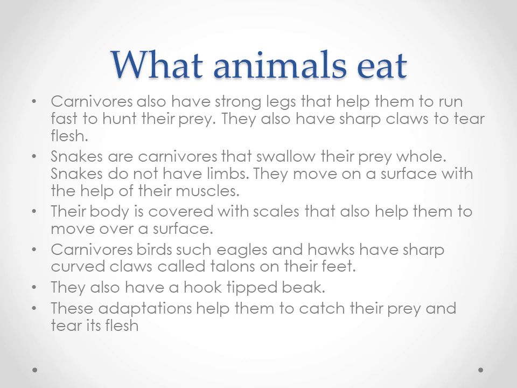They also have a hook-tipped beak. Hook-tipped means the beak will be in a sharp position. So these adaptations help them to catch their prey and tear its flesh. Okay, so these are your carnivores.